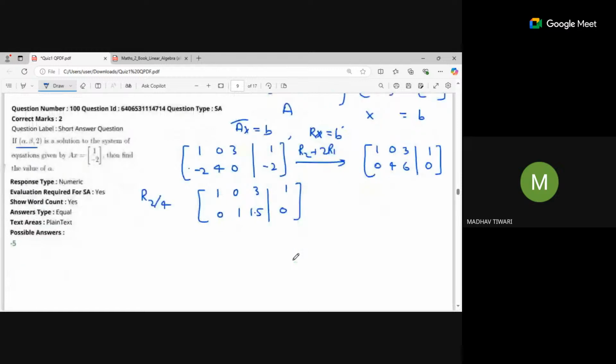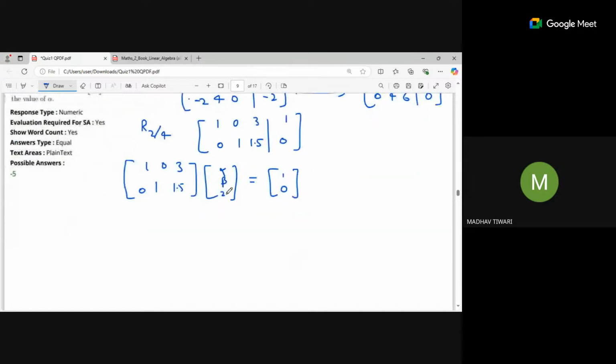Now if I rewrite this equation in the form of a matrix: 1, 0, 3, 0, 1, 1.5 times alpha, beta, 2 will be equal to 1, 0. So I can do the multiplication on the left hand side. I will get alpha plus 3 times 2, and below it I will get beta plus 1.5 times 2.